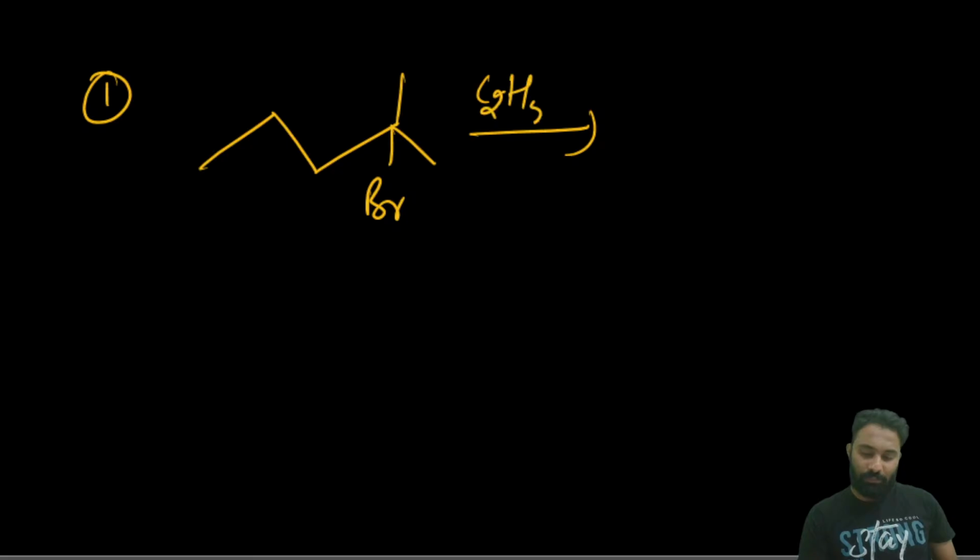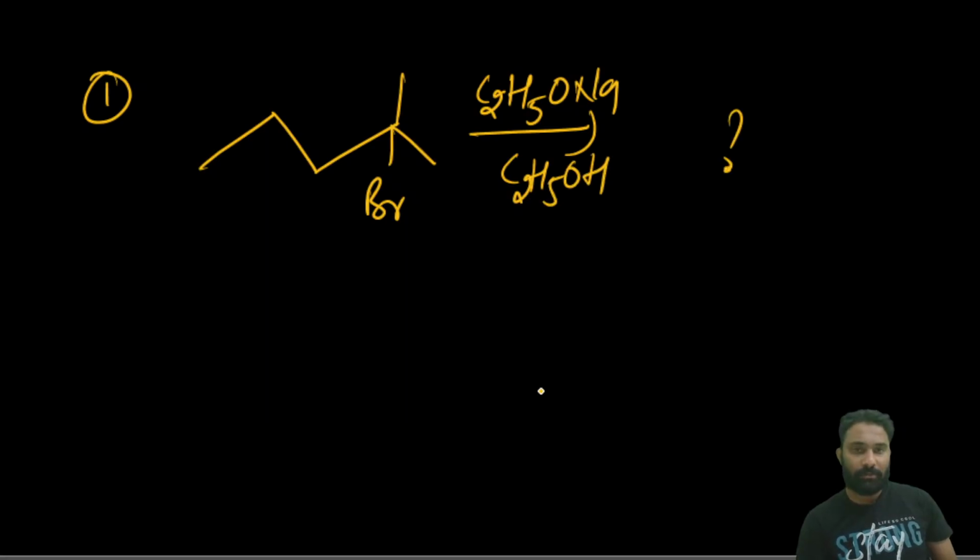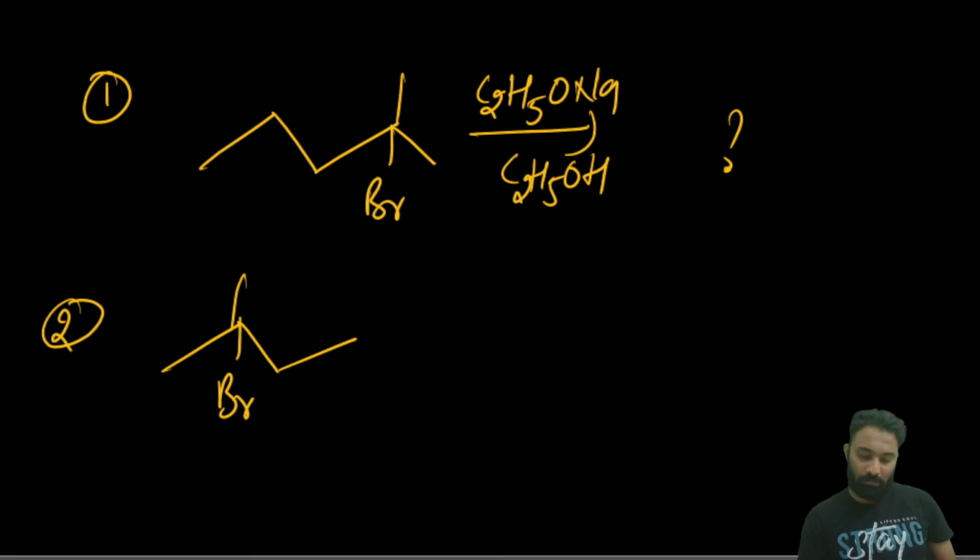C2H5ONa in the presence of C2H5OH. Now what is the IUPAC name of this product? Second one, sodium amide in the presence of liquid ammonia.